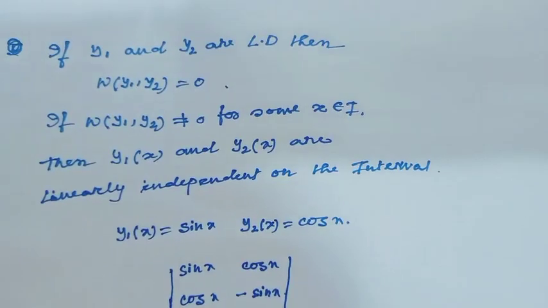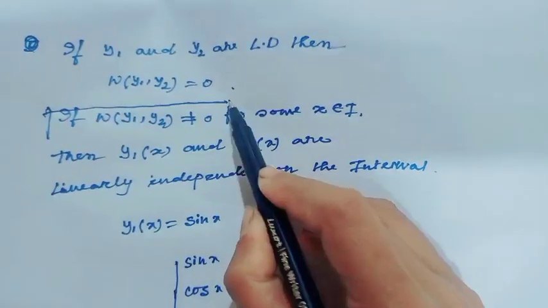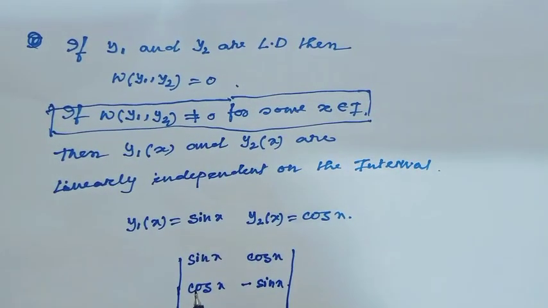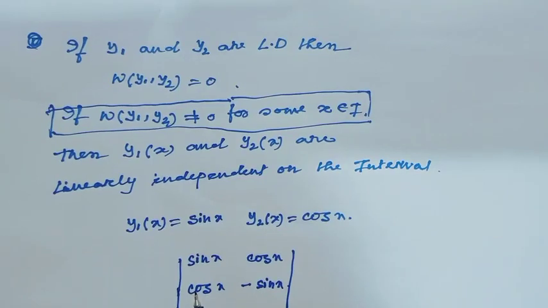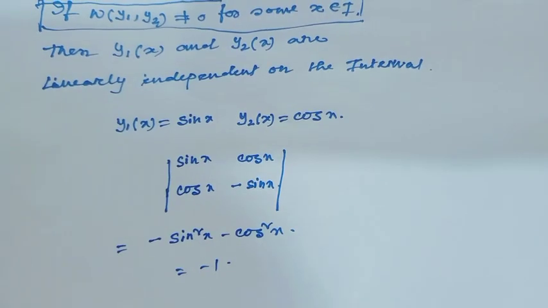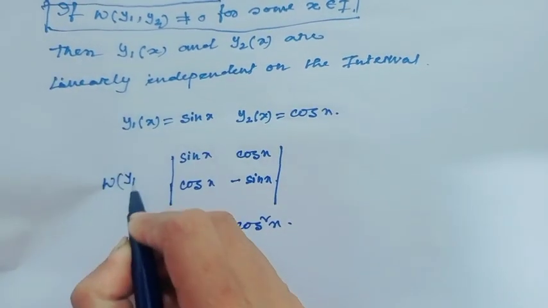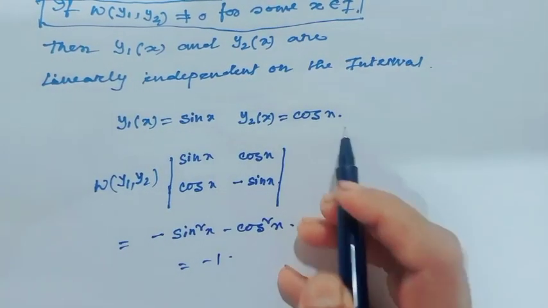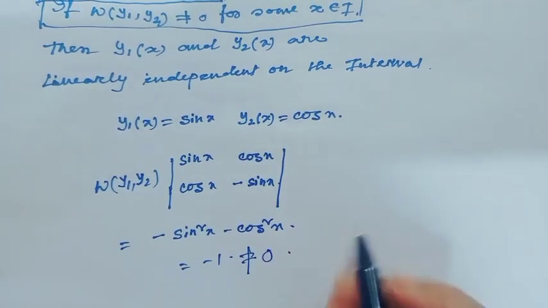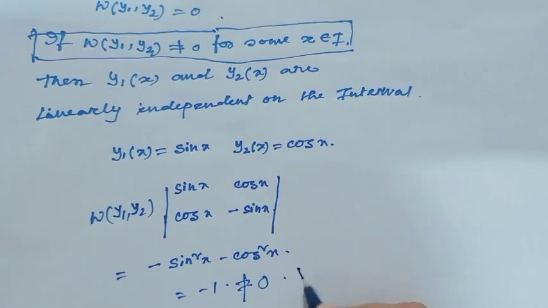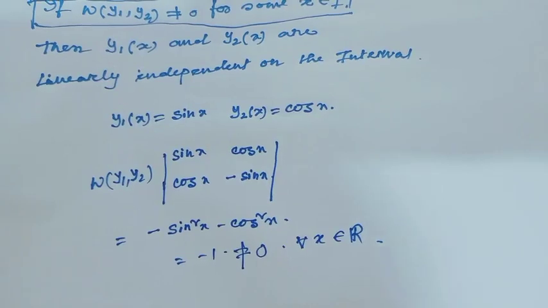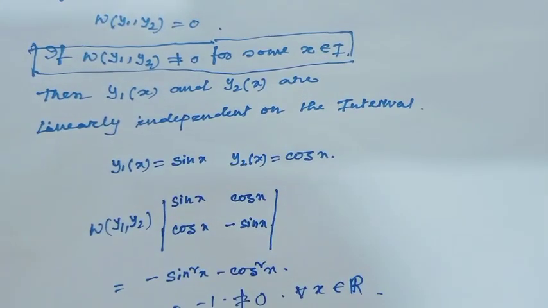So, if y1, y2 are linearly dependent, then the Wronskian of y1, y2 is always equal to 0. If the Wronskian of y1, y2 is not equal to 0 for some x in the interval, then y1(x) and y2(x) are linearly independent on this interval. So we can tell sin x and cos x are linearly independent because the Wronskian, where y1 is sin x and y2 is cos x, is minus 1, which is not equal to 0. This is true for all x in the real numbers. So sin x and cos x are linearly independent on the whole real line.